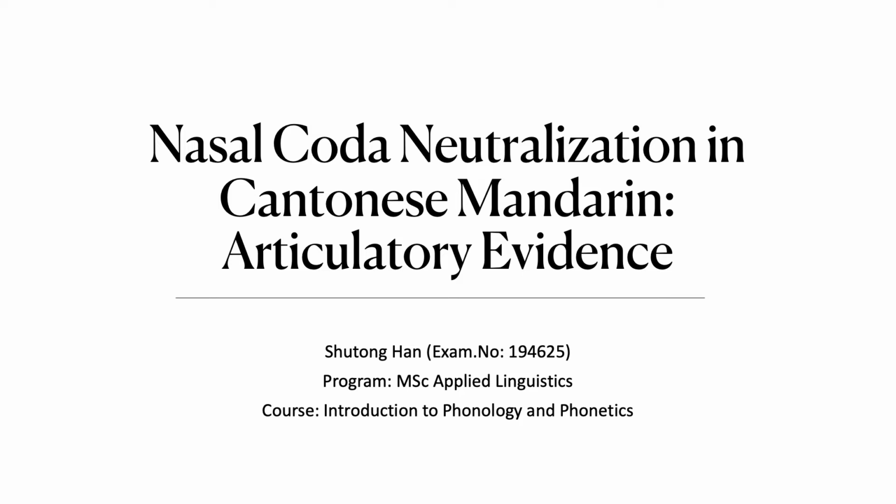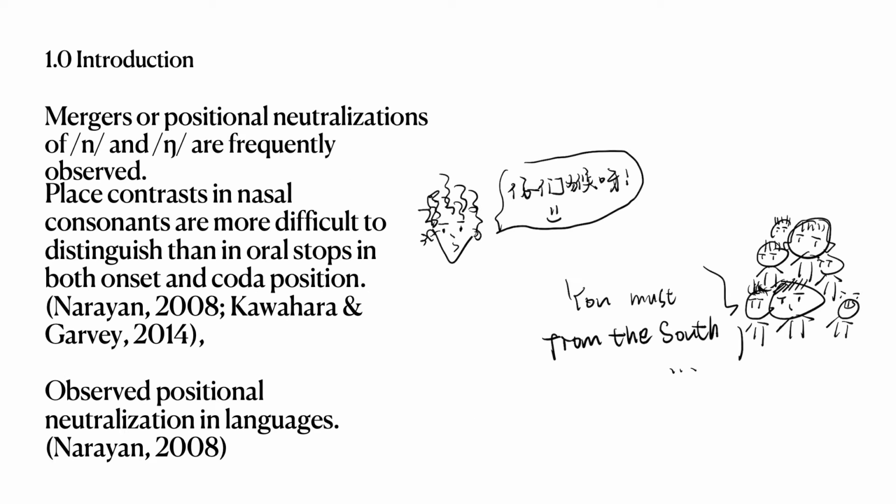In this presentation, I will talk about my research proposal that investigates the extent of coda nasal place neutralization in Cantonese Mandarin, its outcome, and also the vowel contexts which encourage it. In modern Chinese varieties, mergers or positional neutralizations of alveolar nasal and velar nasal are frequently observed.